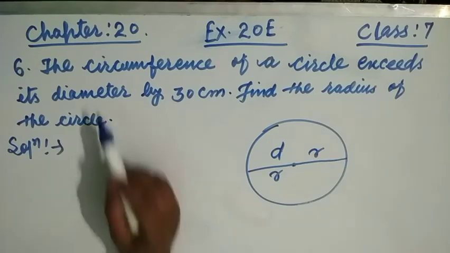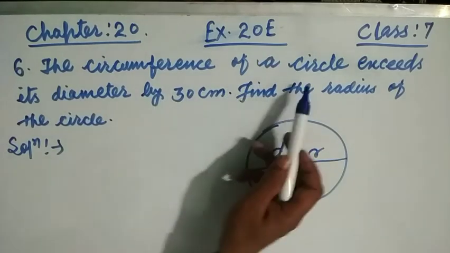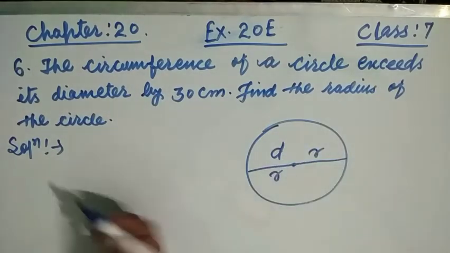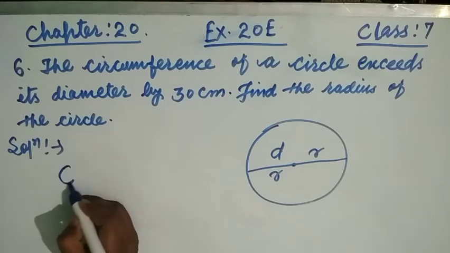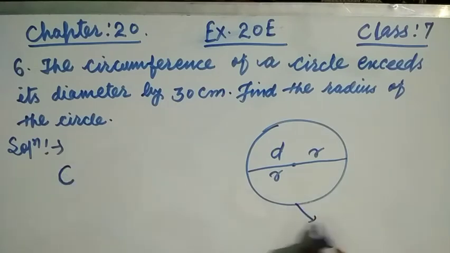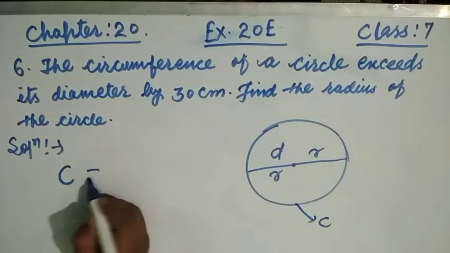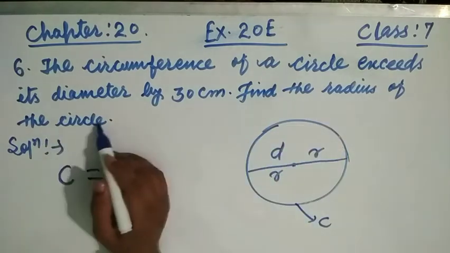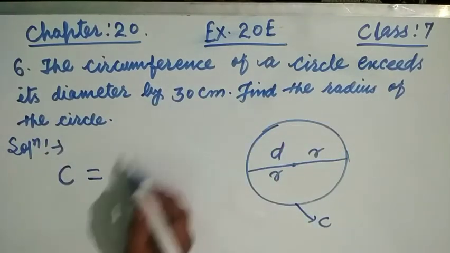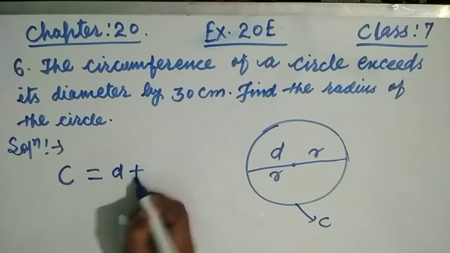So the relation is given, the circumference of a circle exceeds its diameter. Suppose c is the circumference, the boundary of the circle. The perimeter of the circle is called circumference. Now the circumference of a circle exceeds its diameter by 30. The diameter is d, by 30 centimeter exceed.